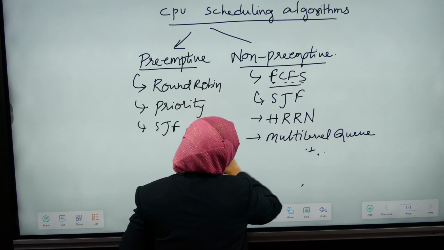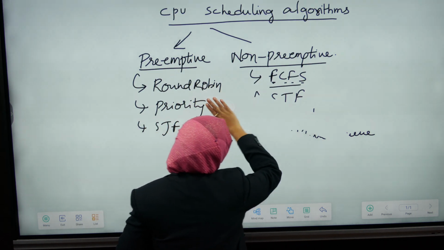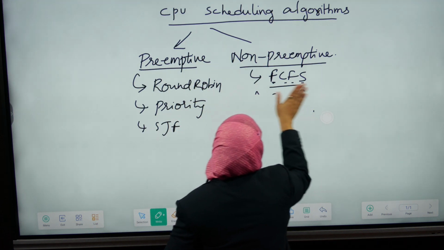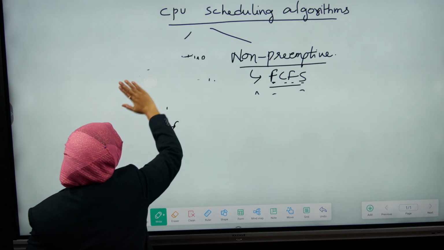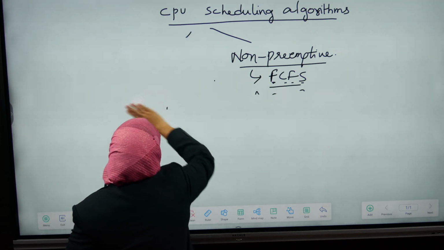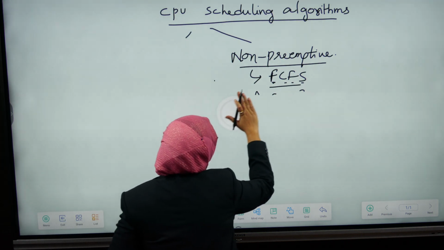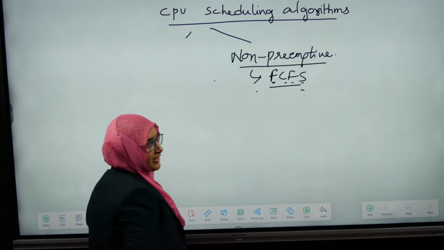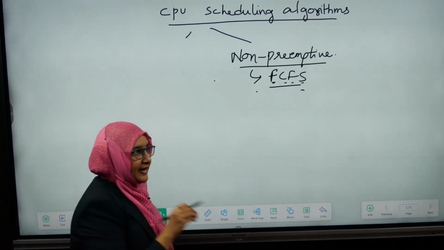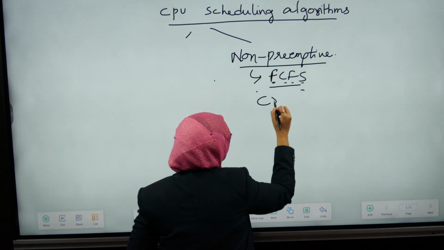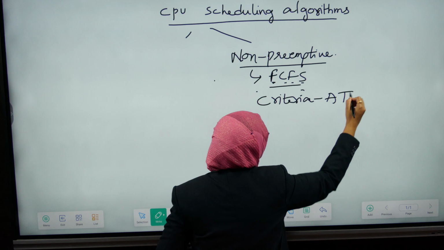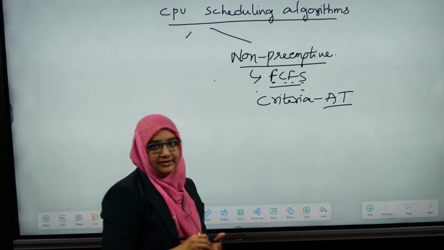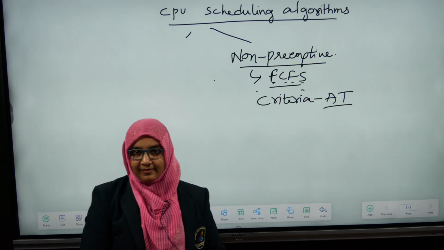Firstly, we shall discuss FCFS, a non-preemptive mode of scheduling algorithm, where the criterion is its arrival time.